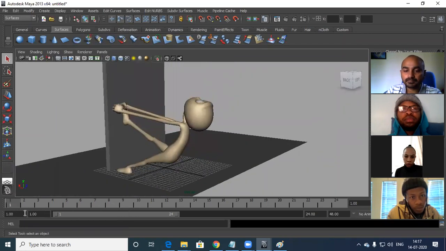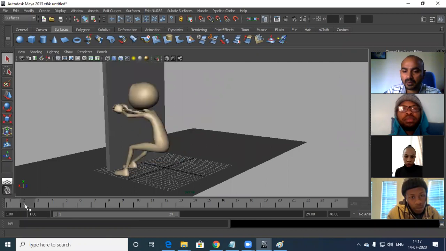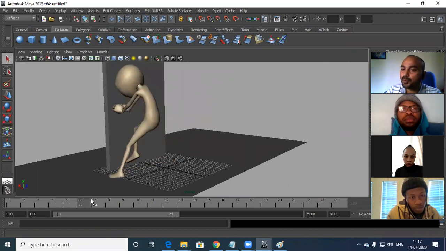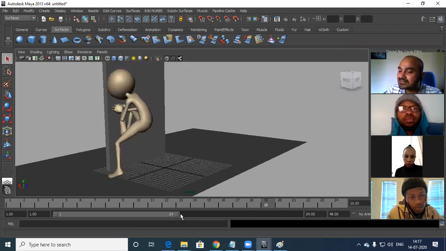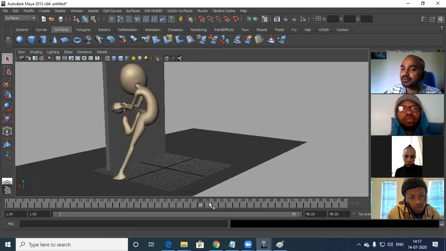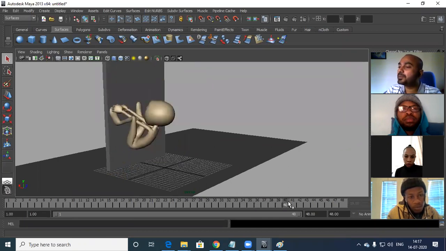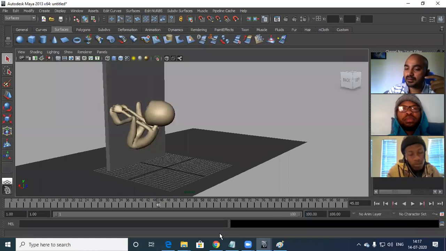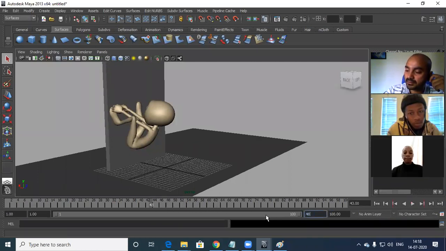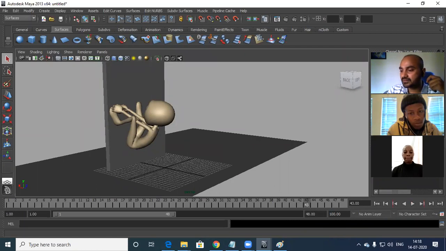See now, he's trying to open the door. The door is locked. The character is exaggerating. He's trying to open the door. The character is exaggerating. Till 48 frames we have done earlier, so that you can see.